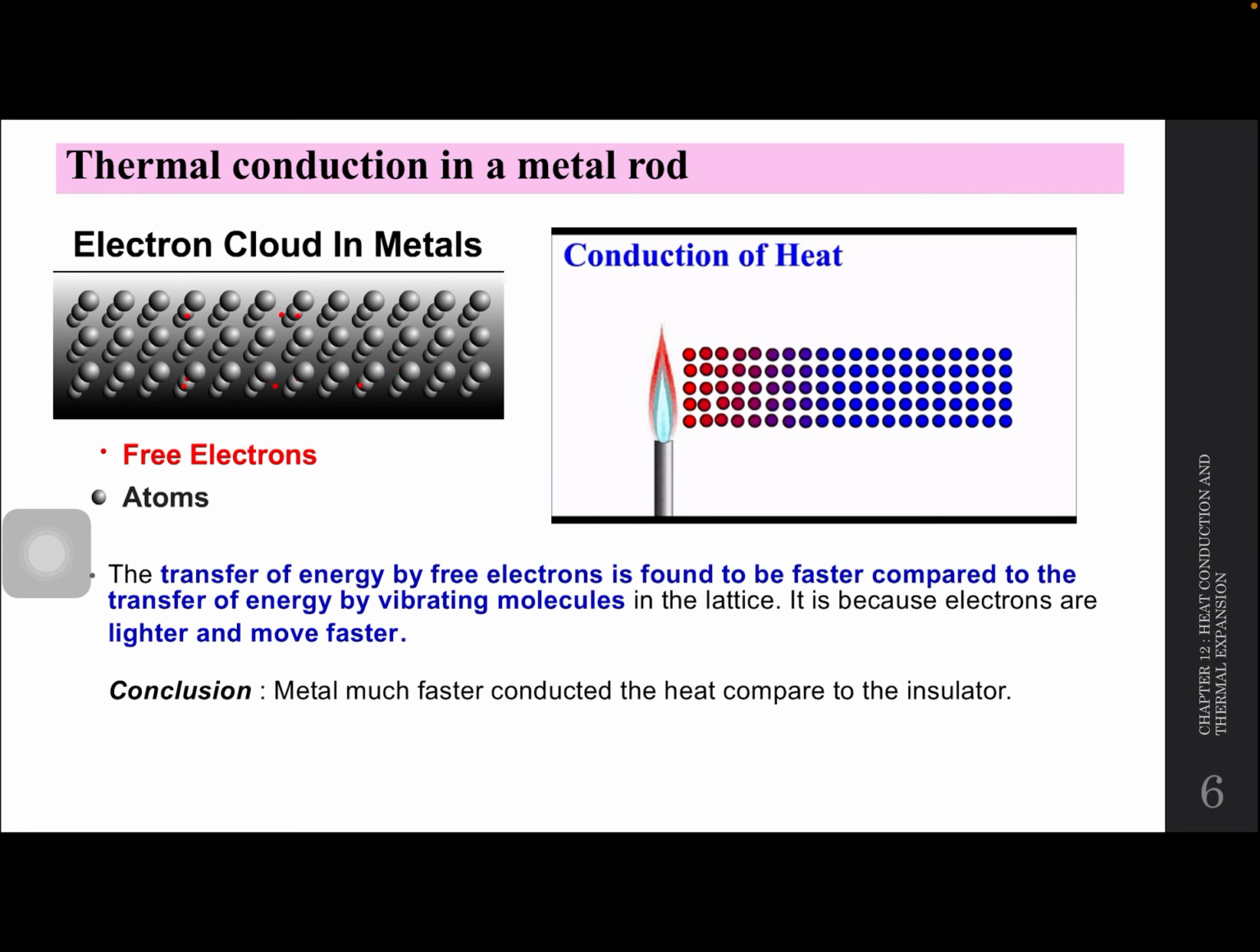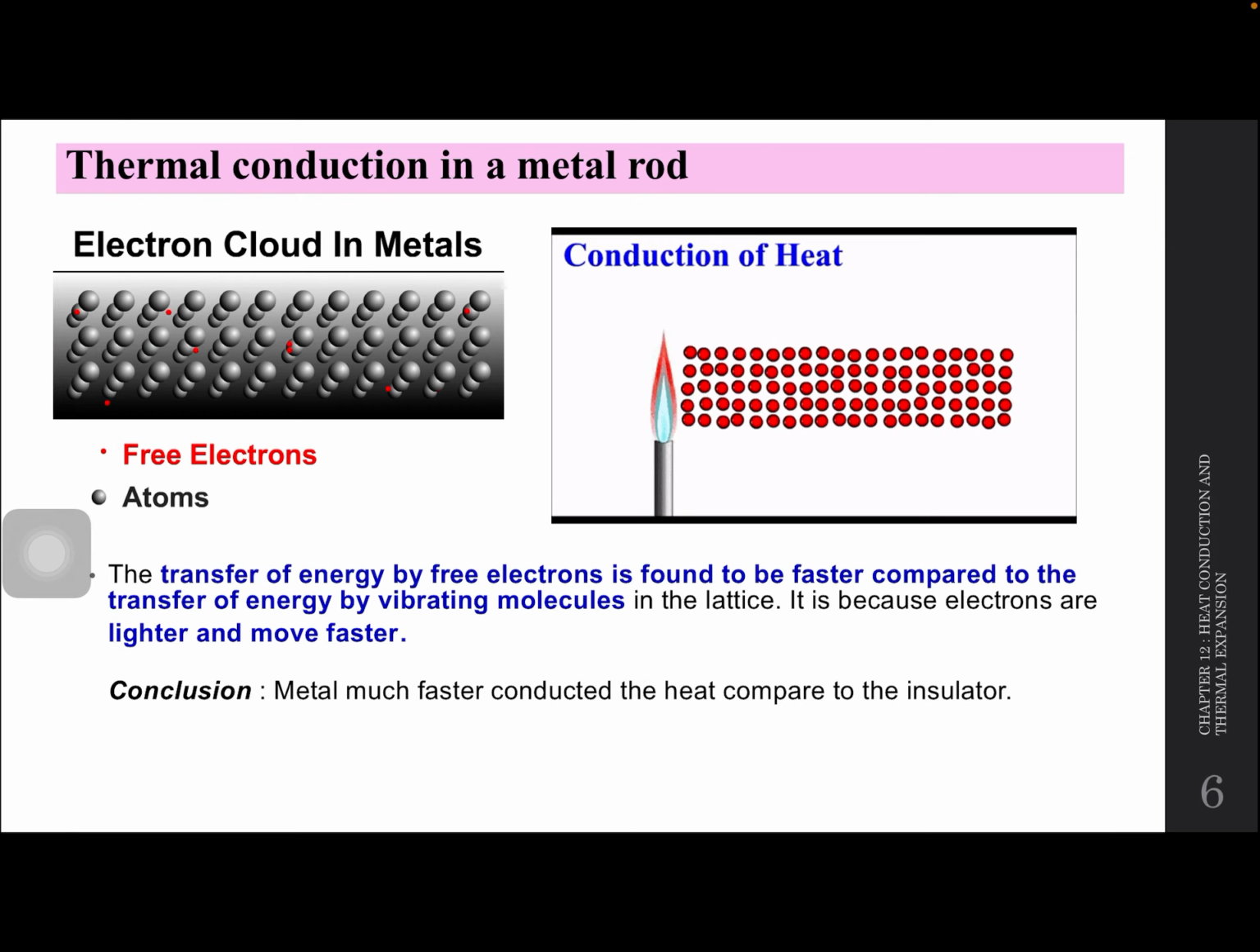Okay, so thermal conduction in the metal rod. Basically, kalau insulator pun ada heat transfer. Cuma kalau dalam conductor ni, dia ada better heat conductor. Dia lagi senang transfer heat. Okay, lagi-lagi kalau dalam metal. Kenapa metal lagi senang? Okay, because kalau metal ni, dia ada free electrons.